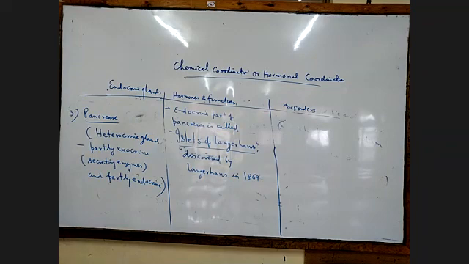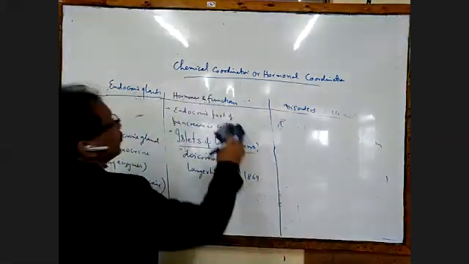Now, there are different types of cells in the islets of Langerhans, and these cells are named alpha, beta, gamma, lambda cells. They secrete particular kinds of hormones, which help in the metabolism of protein and fat, and also control the sugar in the blood. Now here we go to the hormones and functions.